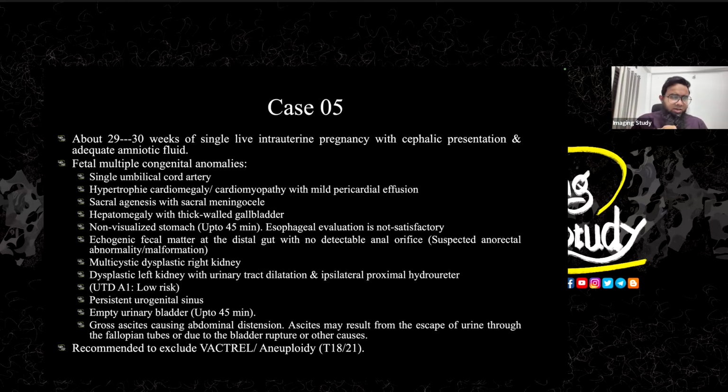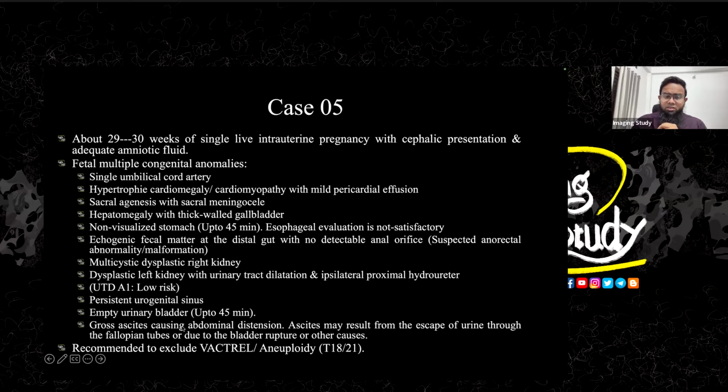Okay, so there is a multicystic dysplastic right kidney, as well as a dysplastic left kidney with urinary tract dilatation and ipsilateral proximal hydroureter. As the anteroposterior renal pelvis diameter was 9 millimeters and it was 28 plus weeks of gestation, we call it urinary tract dilatation A1, that is the low risk type. So there was persistent urogenital sinus, and the bladder we couldn't find.